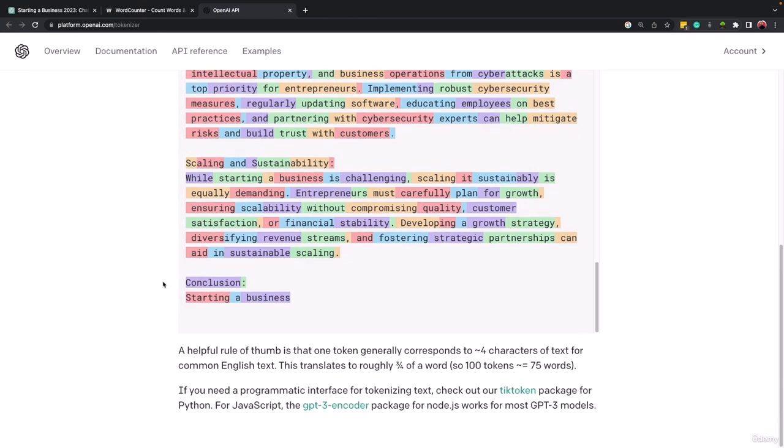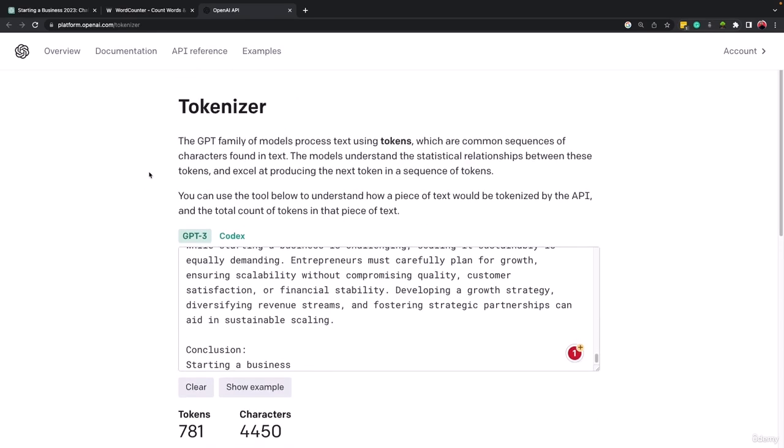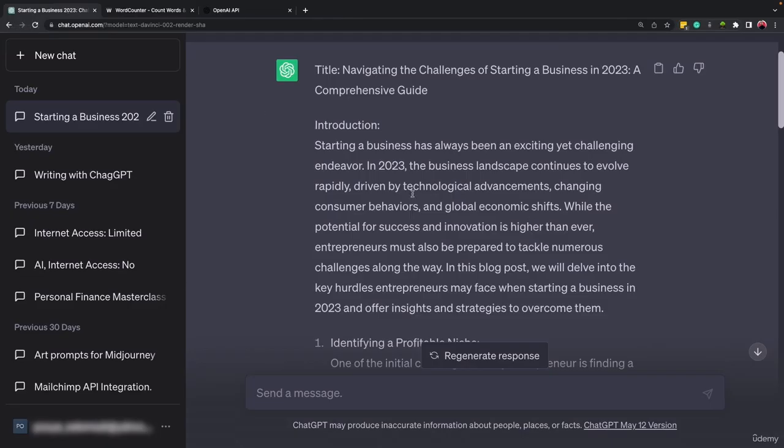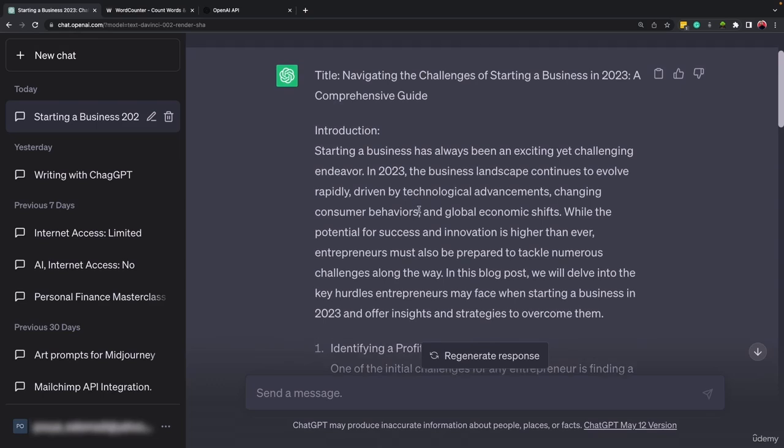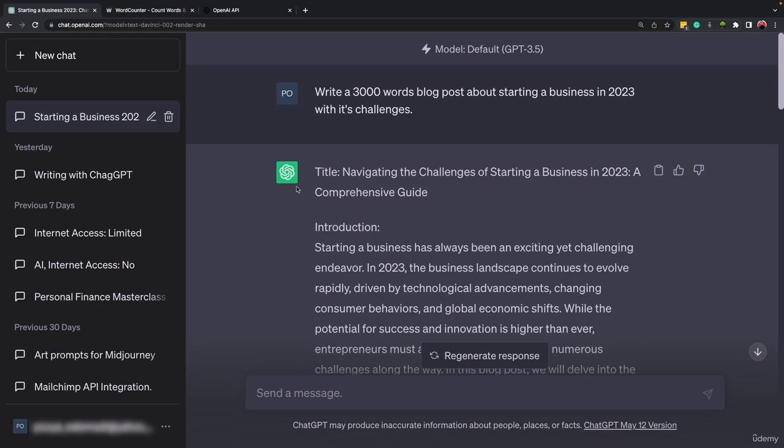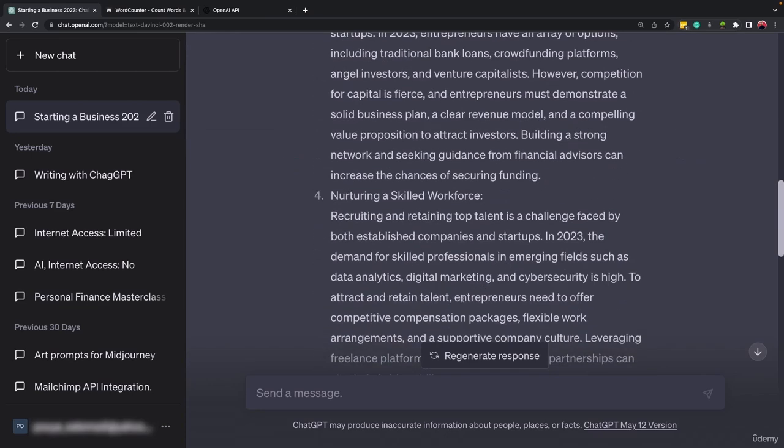And based on the version of GPT that you are using, the limit for the number of tokens will be different. ChatGPT 3, 3.5, or 4 each have a different limit for the number of tokens. Now, this was the limit about the response of ChatGPT. What if we want to paste a long prompt here? So let me remove this.